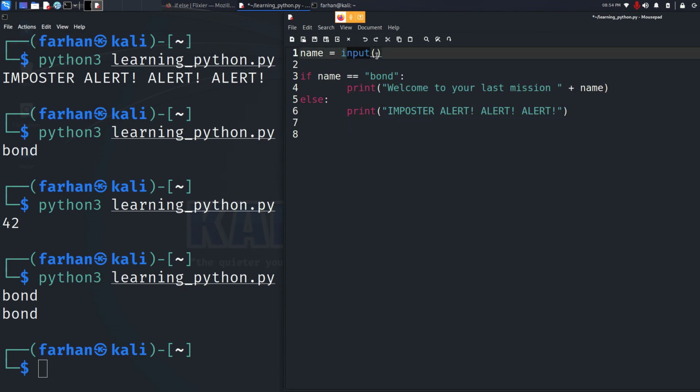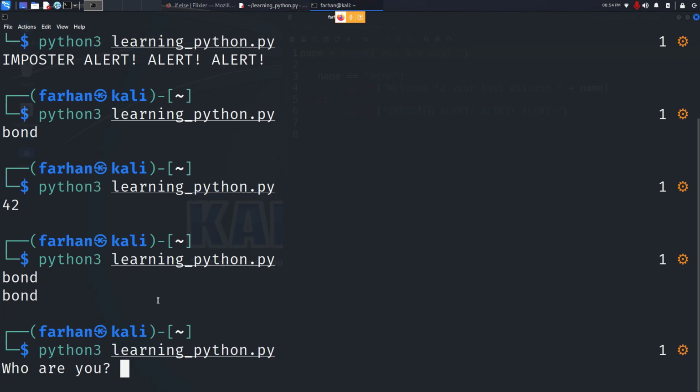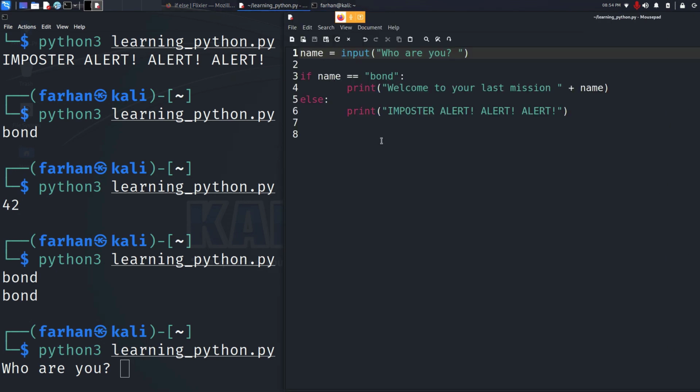So inside the input, I can add a string which will give me a question, which would be who are you? And if I run my code right now, I can see that it's asking me who are you and waiting for my reply.